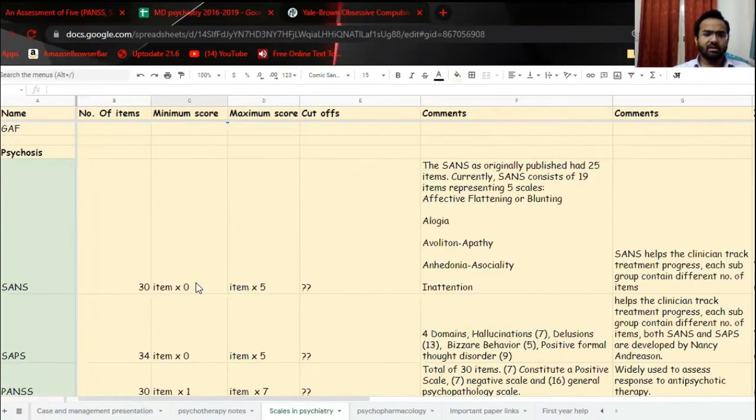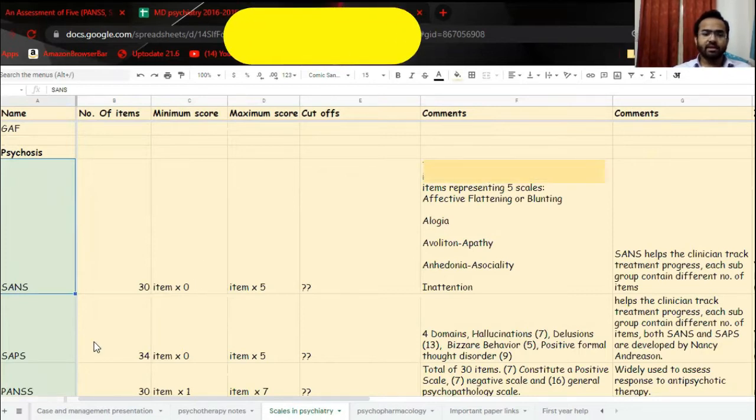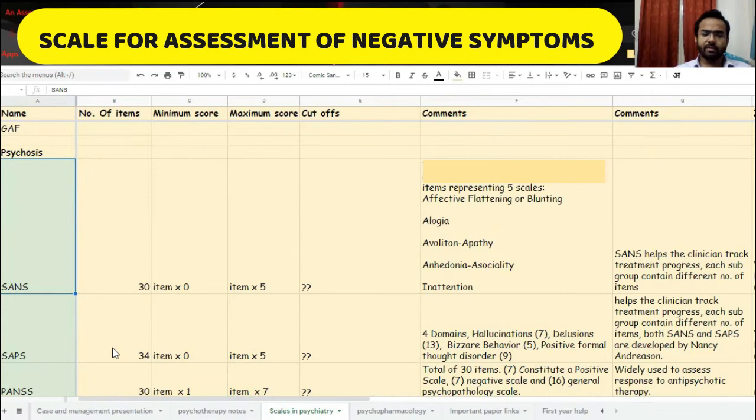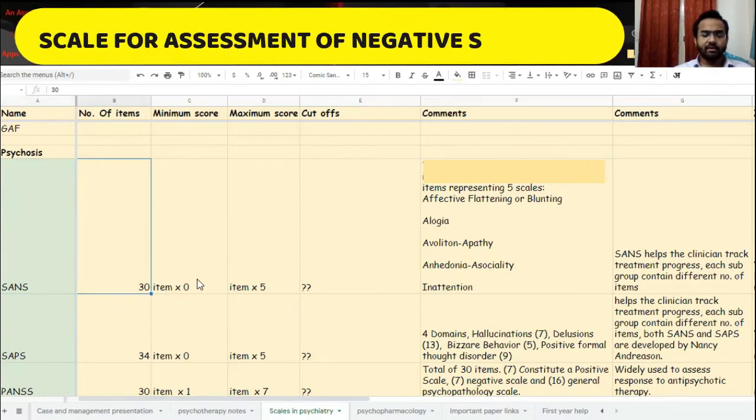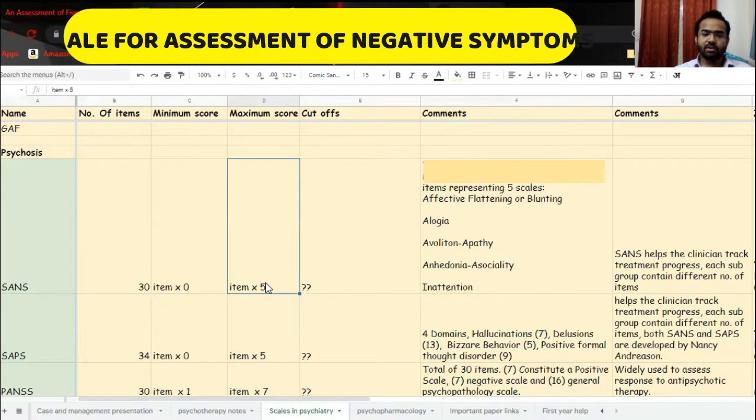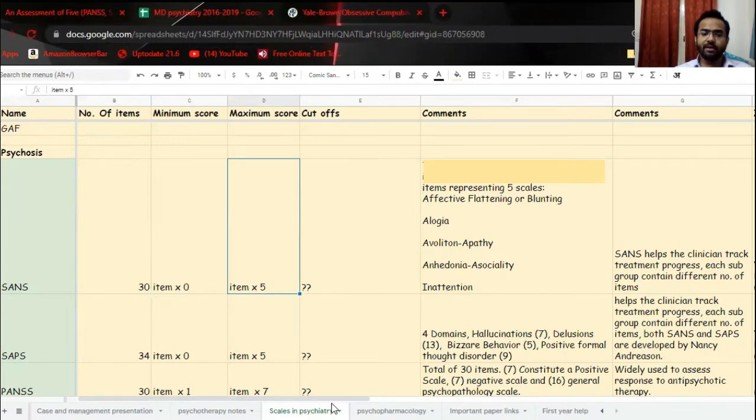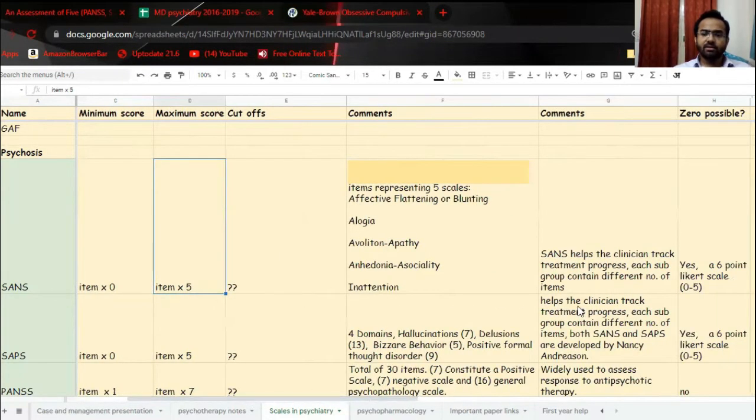CGI, I'm not taking it. Say a few scales like SANS, SAPS, and PANSS. SANS, SAPS, both were given by Nancy Andreasen. So let's see SANS. It consists of 30 items, and for one item, the minimum score is 0, maximum score is 5. So that is a 6-point Likert scale. Means 0 to 5. So 6 points are there.